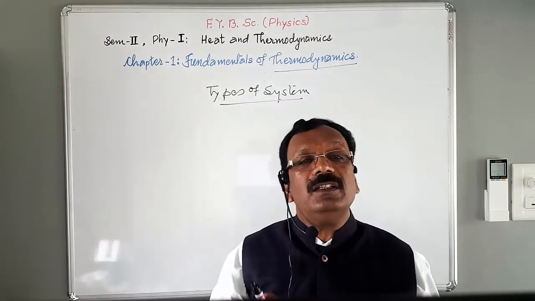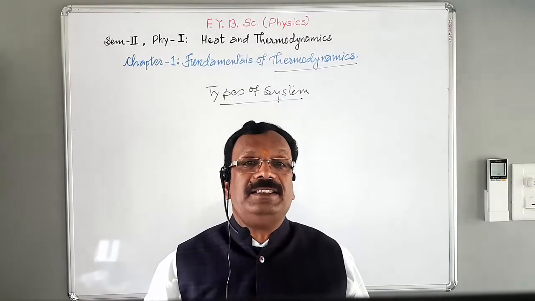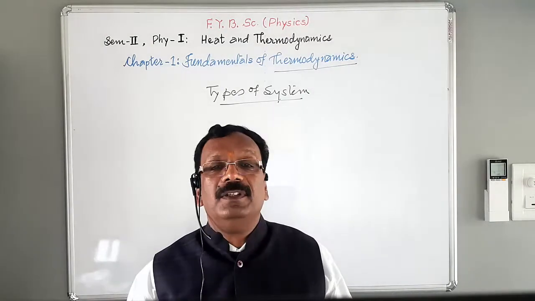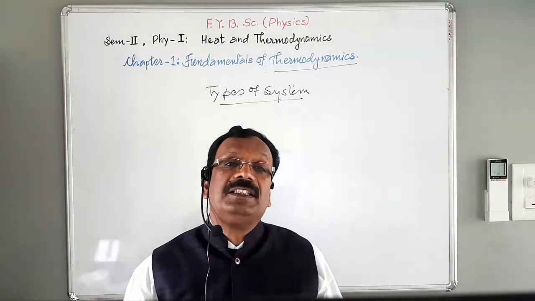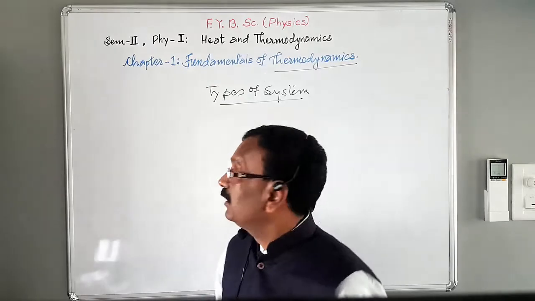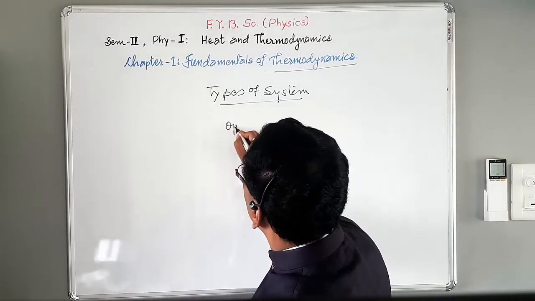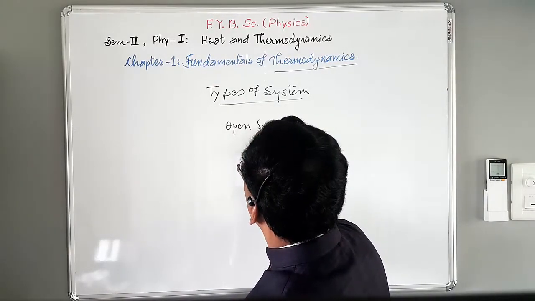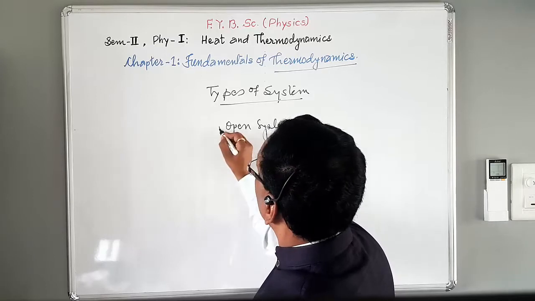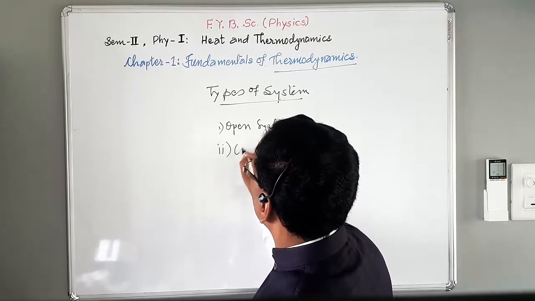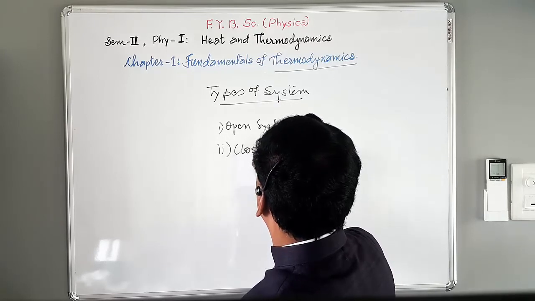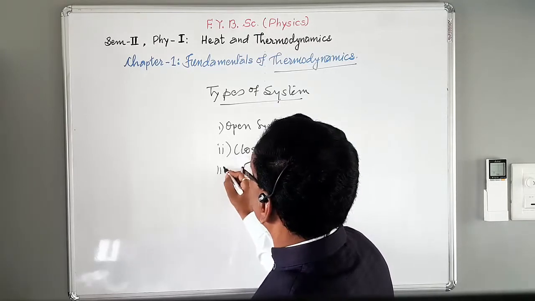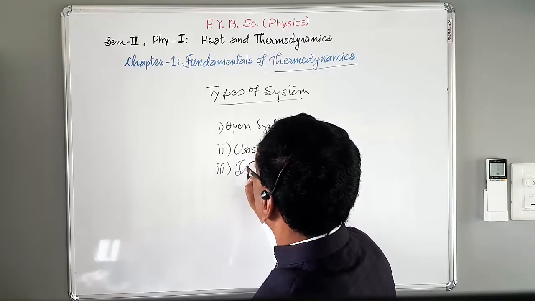Depending on the interaction between system and surrounding, the systems are distinguished as open system, closed system, and the third one is isolated system.